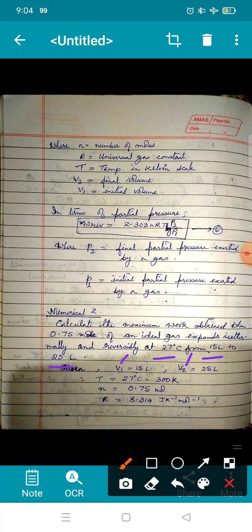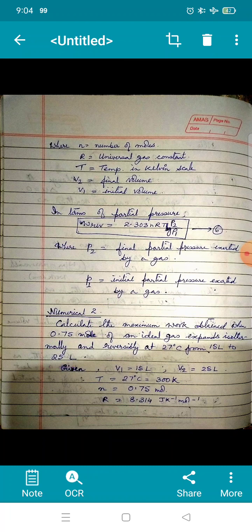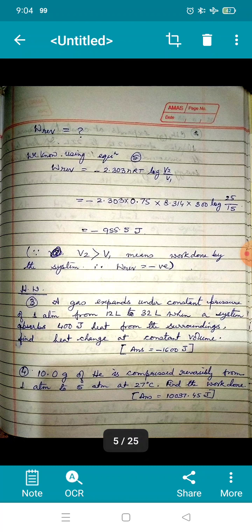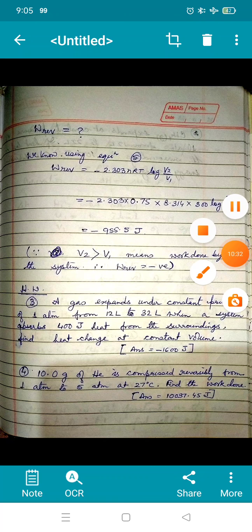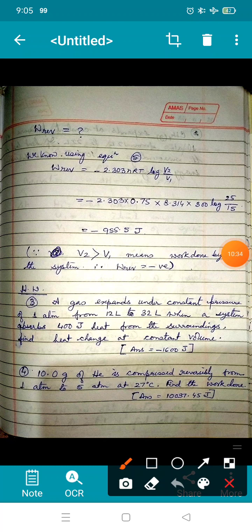Temperature is given 27 degrees Celsius, which has to be converted to Kelvin scale by adding 273. You know that is the conversion factor. So temperature is becoming 300 Kelvin. Number of moles is given in the question, that is 0.75 mole. Value of R you are expected to know, 8.314 joule per Kelvin per mole. So now we use the formula W reversible is equal to minus 2.303 nRT log of V2 by V1.